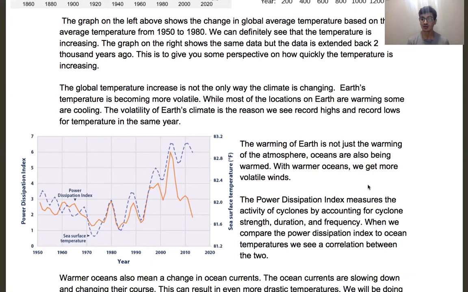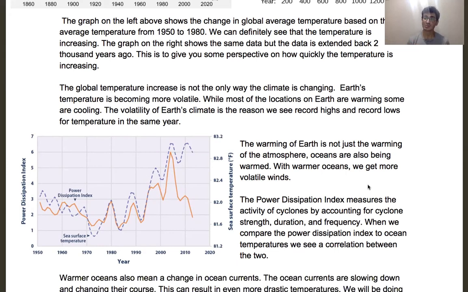And we can see that it correlates very closely to ocean temperatures. So in the last couple years, when the data ended, we had less cyclone activity, but it's actually picked up now. I just couldn't find any recent data on it, but it's picked back up again.